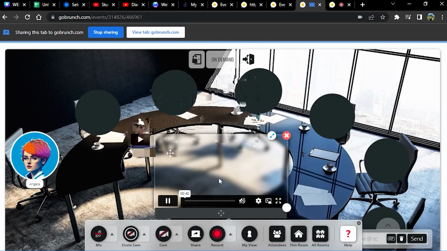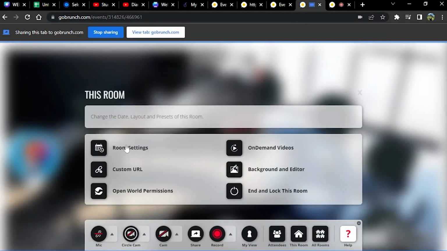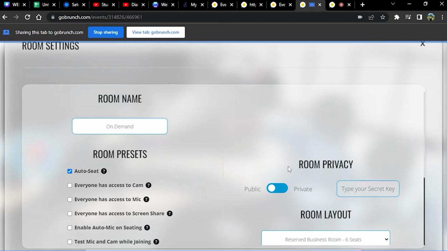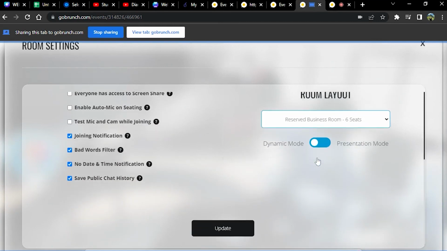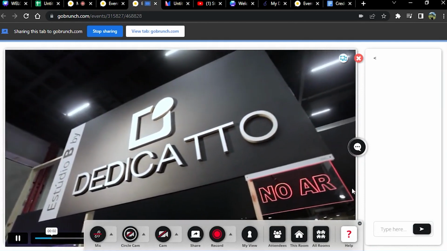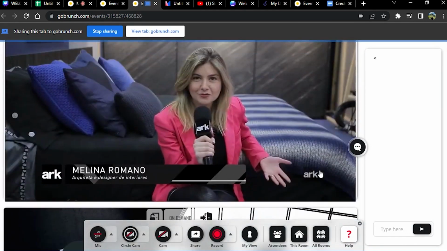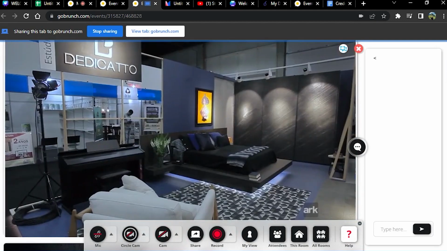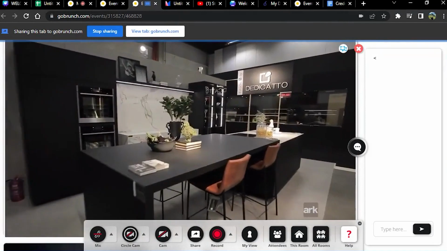There it goes. But I want when someone enters to see this video in full screen. So we're going to go to room settings, and we're going to switch this option, dynamic mode, to presentation mode. Update. There it goes. Every time we join, this video starts already playing full screen. And this feature, guys, of this on-demand video, you can upload high quality videos, even 4K. And yeah, it works pretty well.